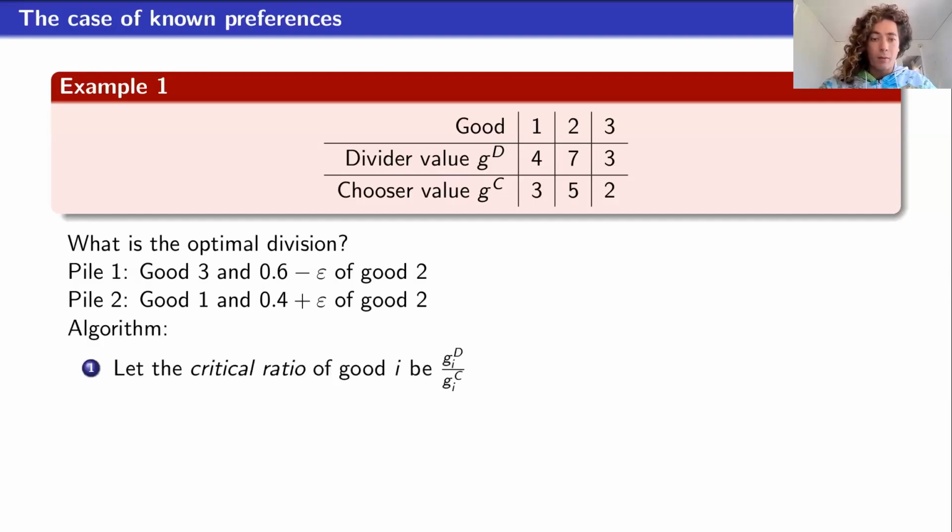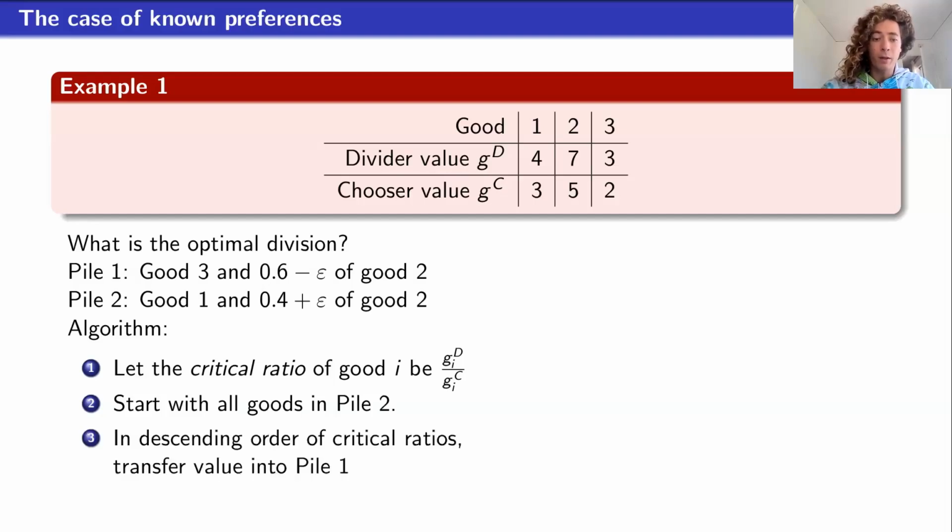Well, here's the algorithm that you can use to find it. We're going to define the critical ratio of good i to be the ratio of the divider's value of the good to the chooser's value of the good. And we're going to start with all the goods in pile 2. So when the chooser is going to take pile 2, the divider gets nothing. And then we're going to pull things out into pile 1 in descending order of critical ratios. So we first see that good 3 has the highest critical ratio. It's worth the most to the divider relative to the chooser. So we're going to take all of good 3 and put it into pile 1.